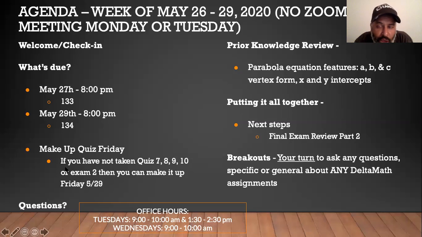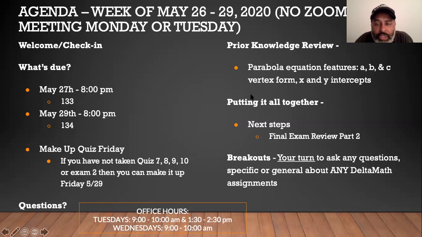This Friday, if you have not, or you have, but you have another attempt left for any of the quizzes 7, 8, 9, 10, you may take care of them from 9 o'clock until 11:59 p.m. Again, if there's any quizzes you've missed or you want to retake any of them, and if you have an attempt available to you, remember you get 2 attempts for every quiz, you may take it. Exam 2, again, if you have not provided the work for exam 2 and submitted to Schoology, you may retake it again, do the work, and submit it into Schoology. You only get 1 attempt on those.